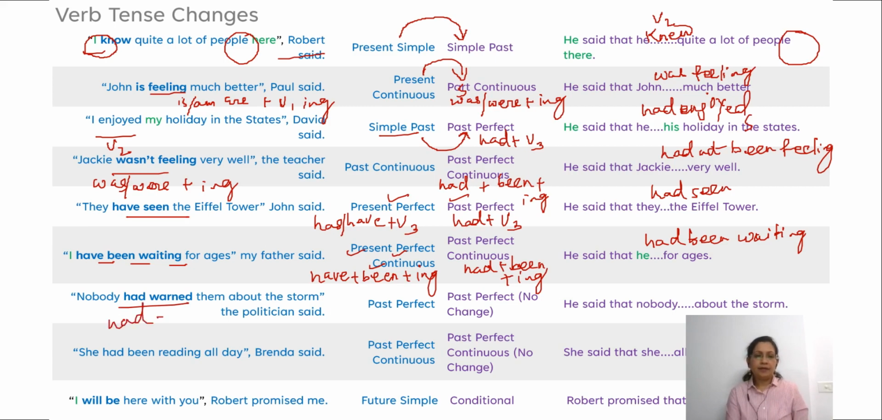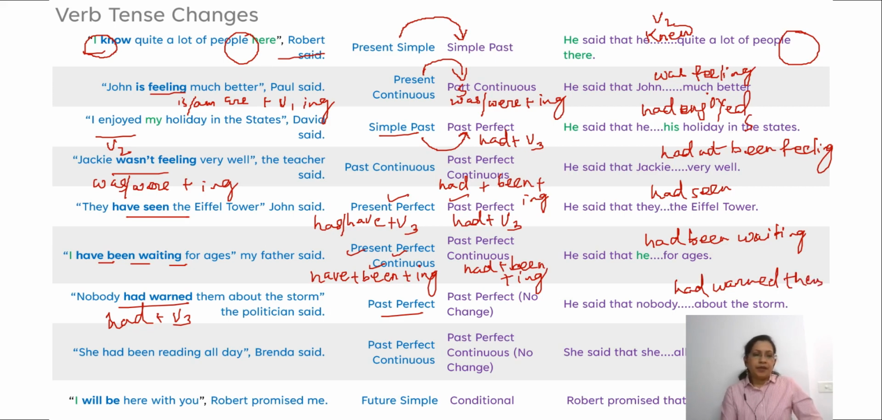Had plus V3 is past perfect. So when the reporting verb is in past perfect tense, no change in tense occurs. So he said that nobody had warned remains as had warned. Nobody had warned him or them about the storm.